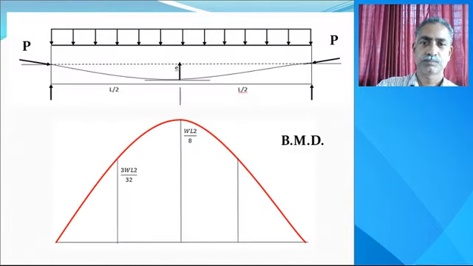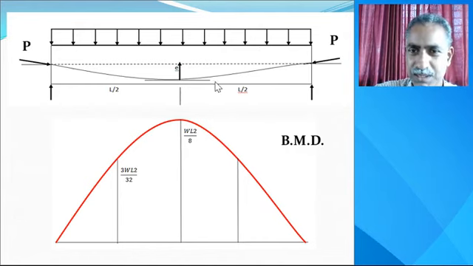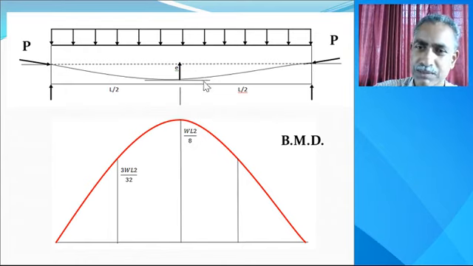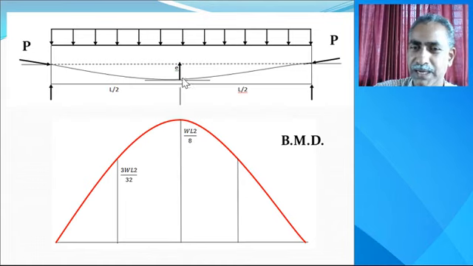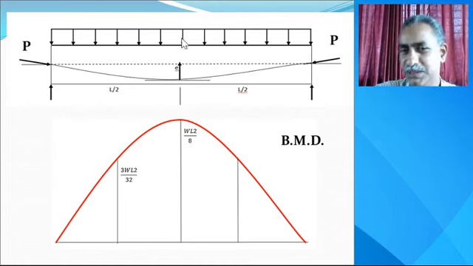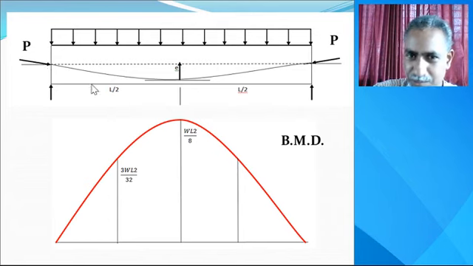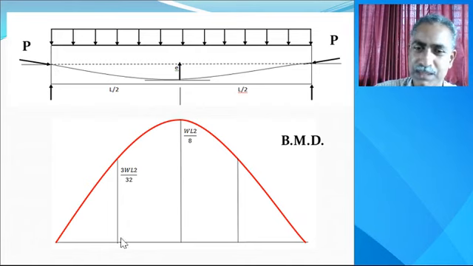Now, here it is observed that if there is a UDL, a uniformly distributed load, over a simply supported beam, and the cable is parabolic, then because of this parabolic cable it will develop an upward force or pressure due to the cable profile, and it balances the external load. This is the simple concept, and the cable profile is similar to the bending moment, of course in the opposite direction, but the cable profile is a second degree parabola. In case of a beam subjected to point load, the bending moment diagram is triangular, so the cable profile is also triangular.